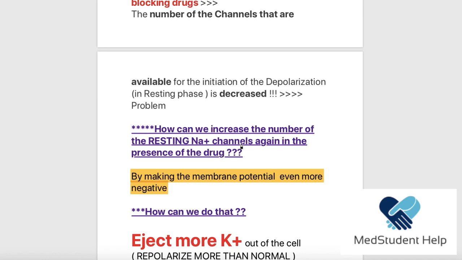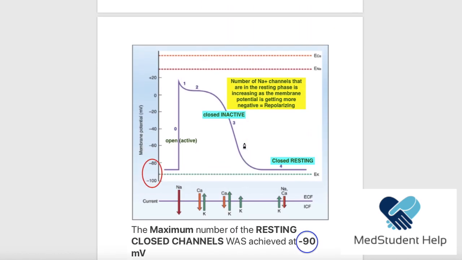To answer this question, we should look at the figure again and see how we reached the maximum number of the closed resting phase sodium channels. We said that the maximum number of the resting closed channels was achieved at minus 90. So it was achieved by repolarization, by making the membrane potential more negative.